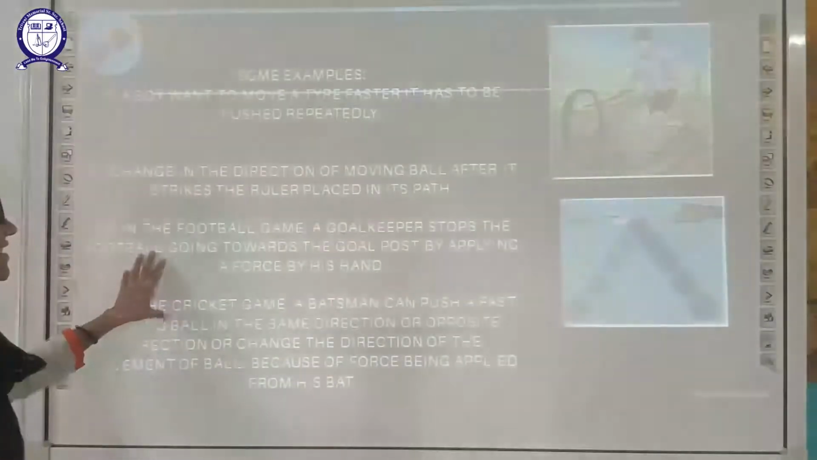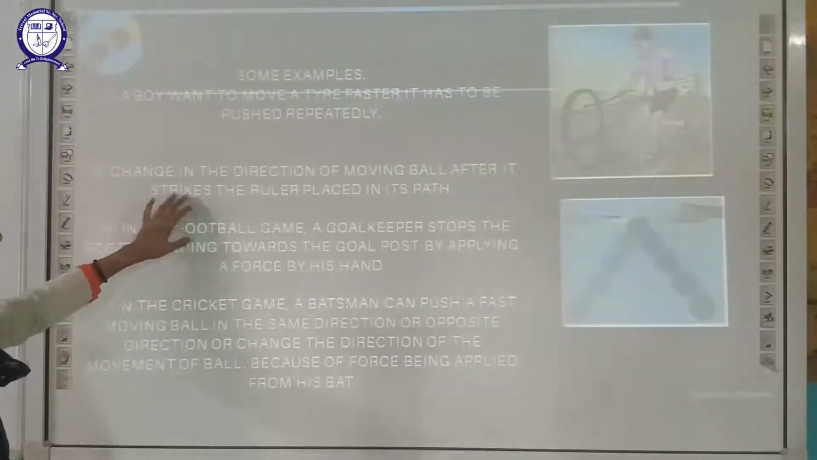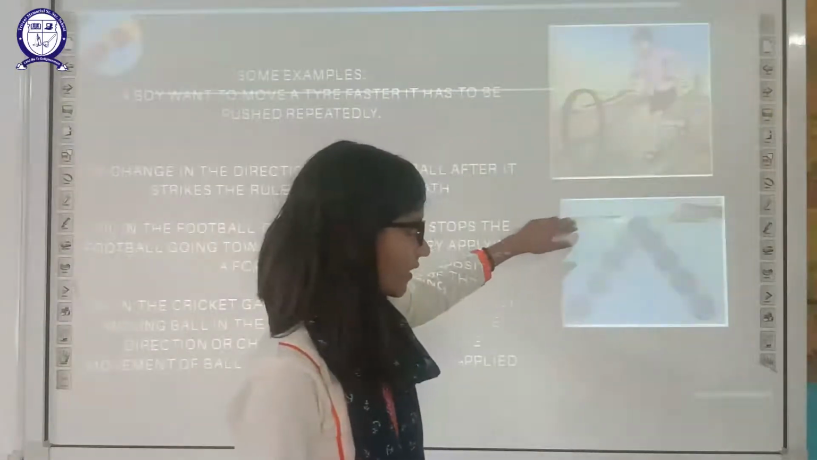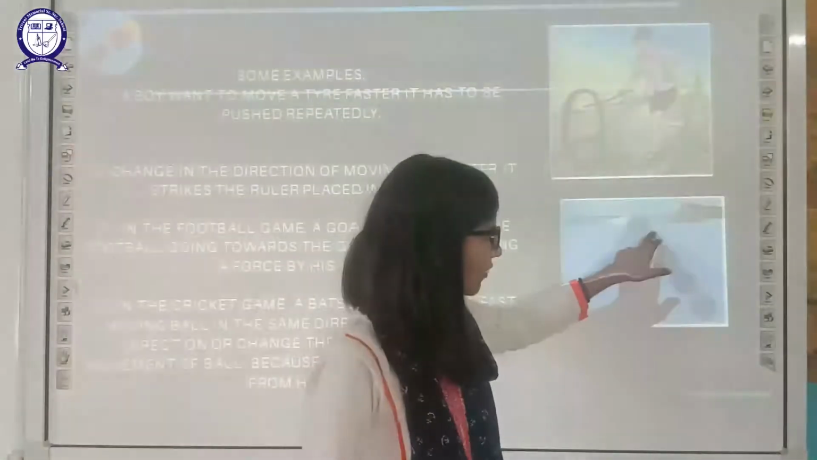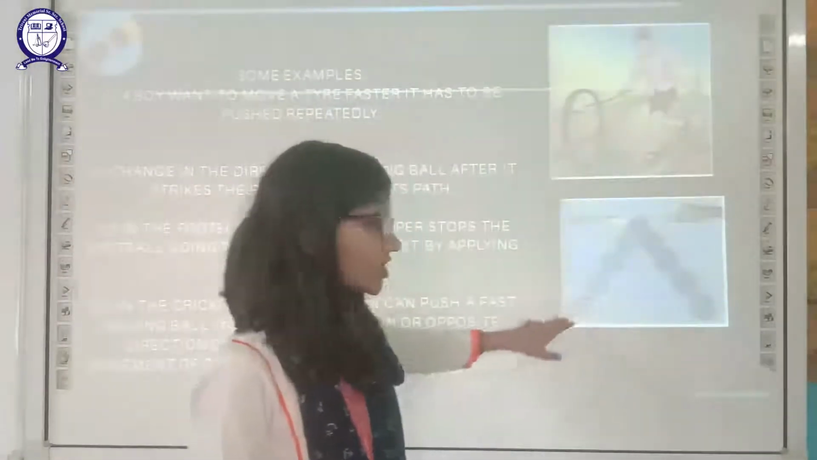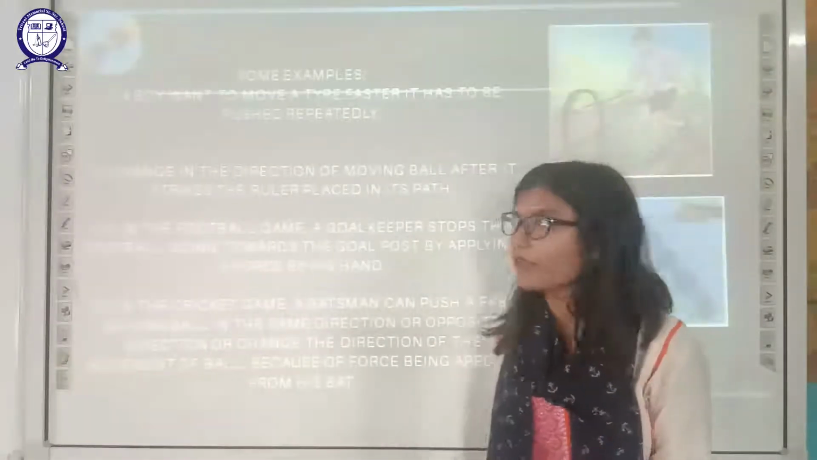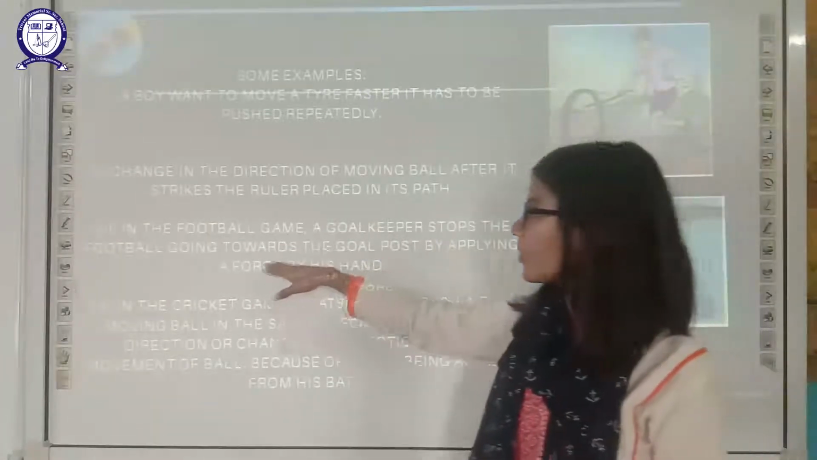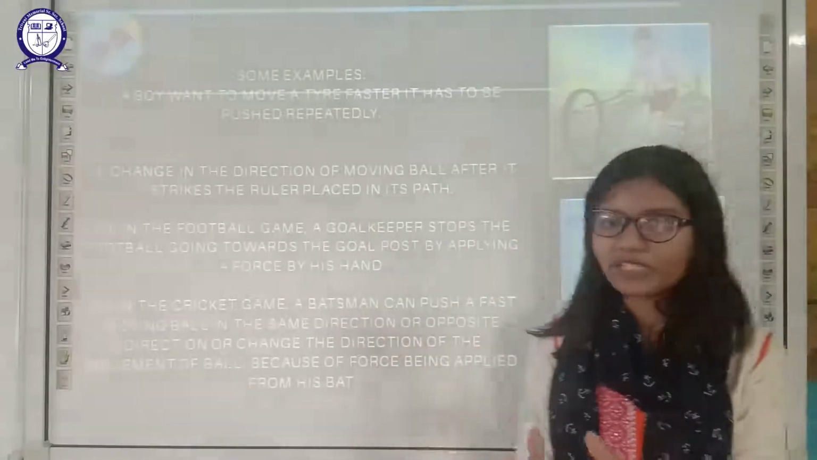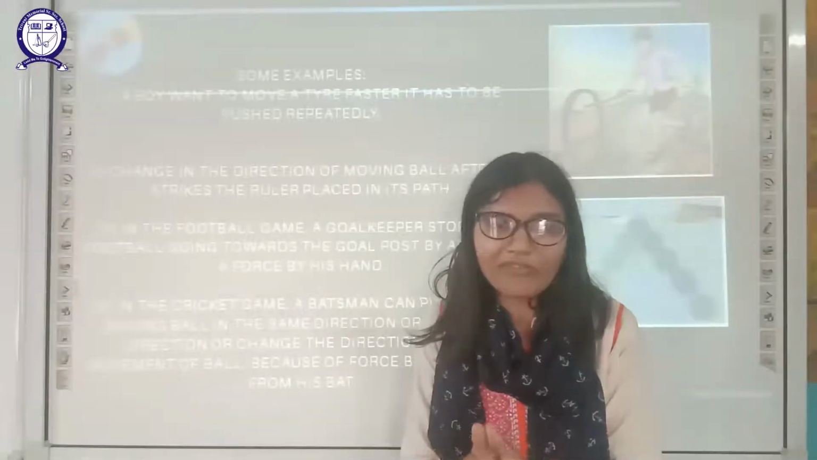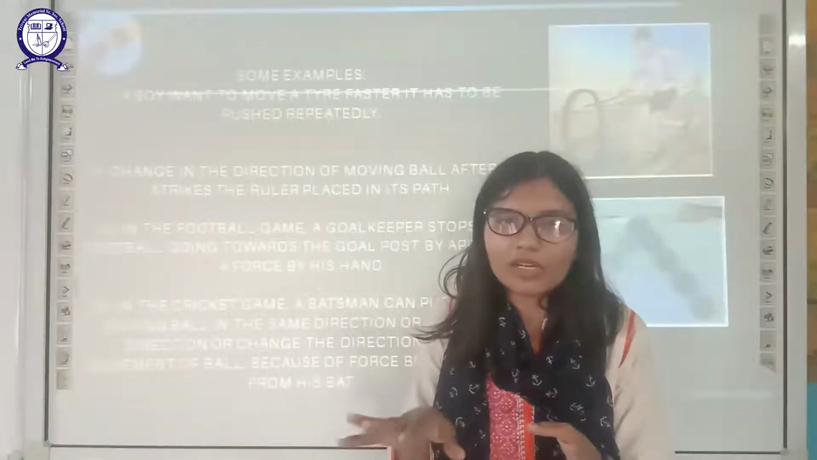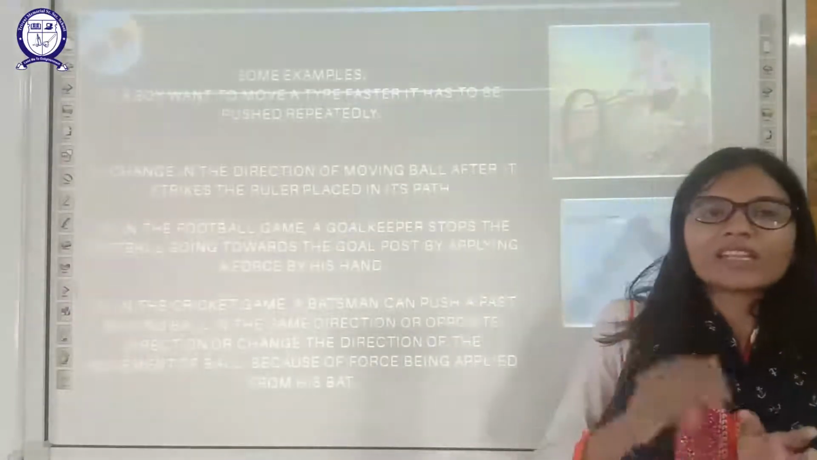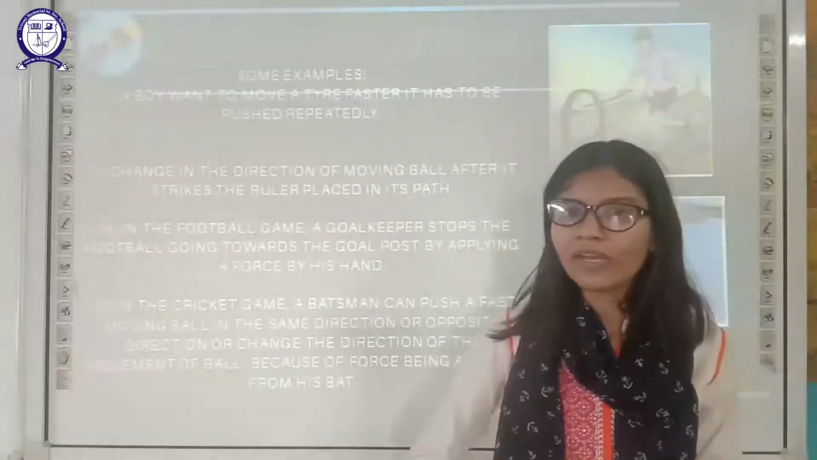Next is change in direction of a moving ball after it strikes a ruler placed in its path. Suppose this is a ruler which is applying a force. This ball is moving. If it strikes the ruler, it will change its path. So force can change the path. In the football game, the goalkeeper stops the football going toward the goal post by applying force with the hand. The goalkeeper is applying force to keep the ball in a rest position, so he is changing the state of the ball from moving to rest.